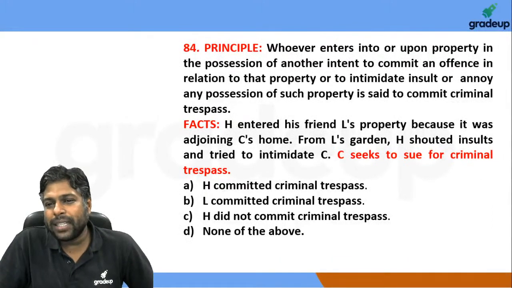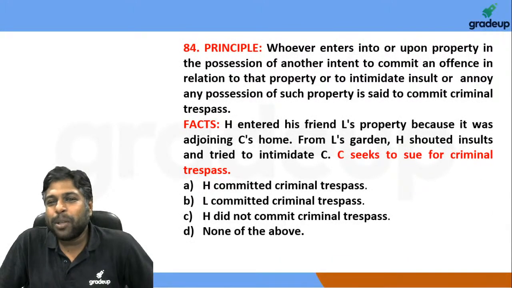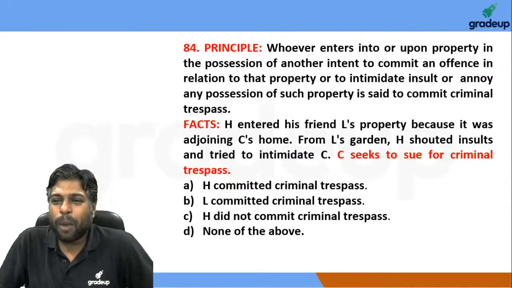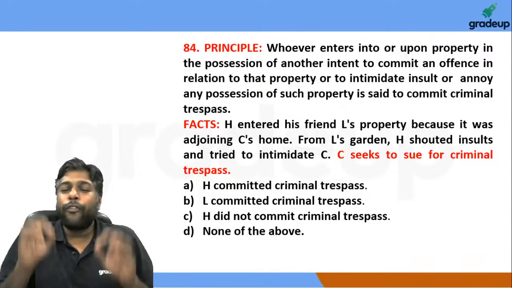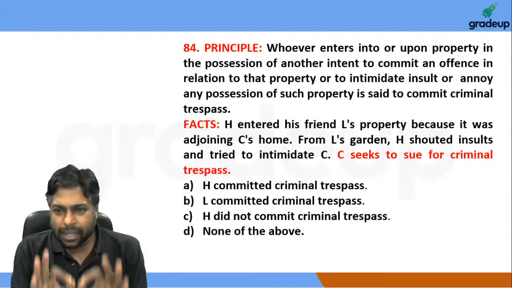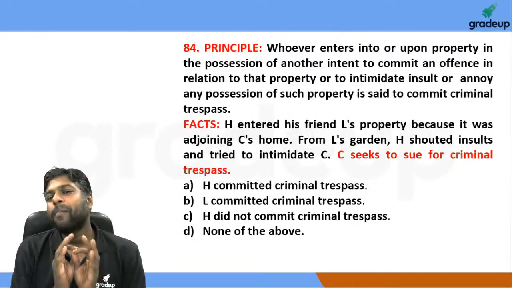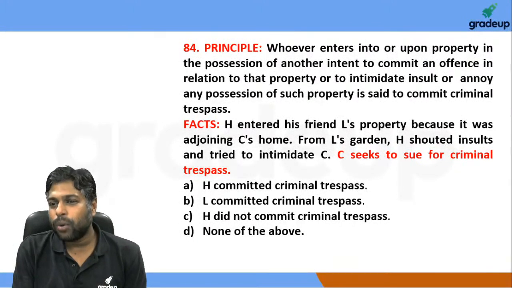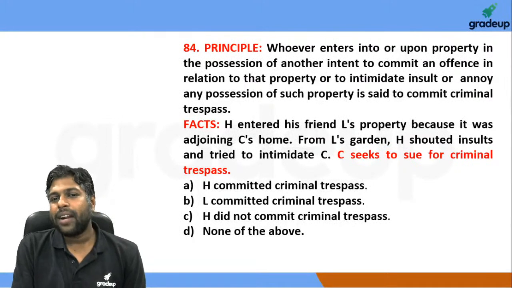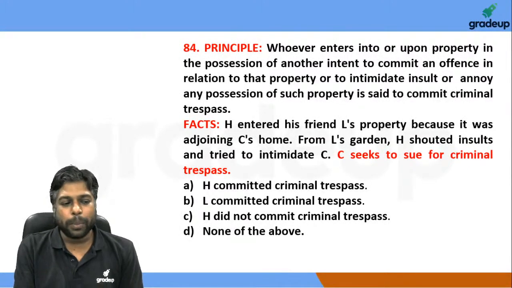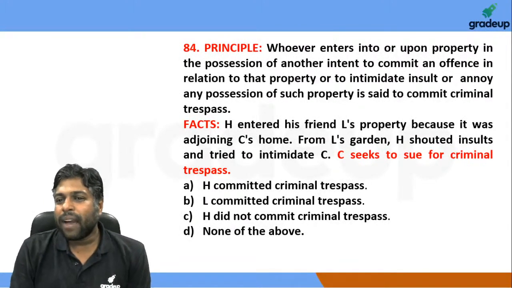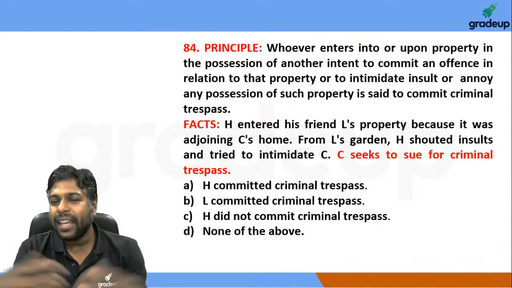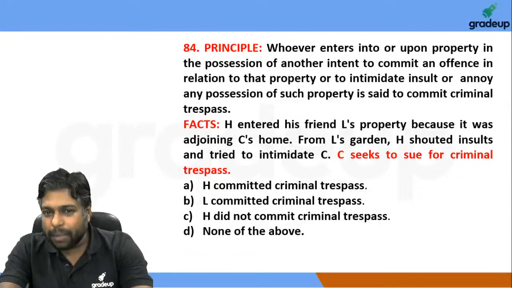84. Very, very simple question. बस ध्यान से पढ़ना था. H entered his friend L's property because it was adjoining C's home. From L's garden, H shouts insults and tried to intimidate person C. So क्या वो H के घर में गया है? H के घर में ही नहीं गया है, right? H के property में ही नहीं गया है.